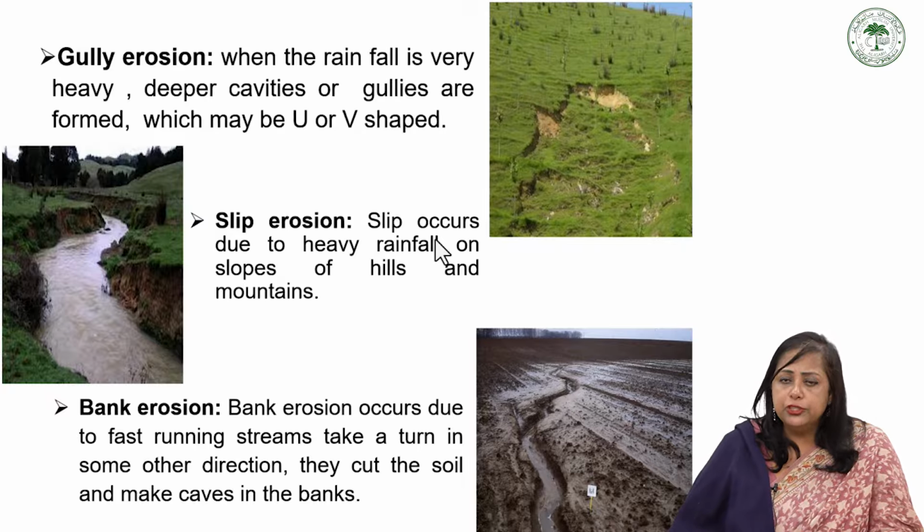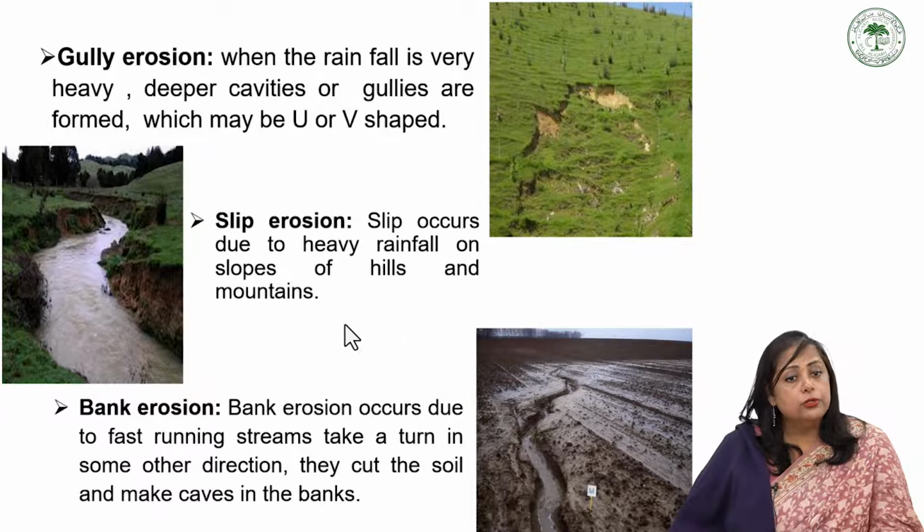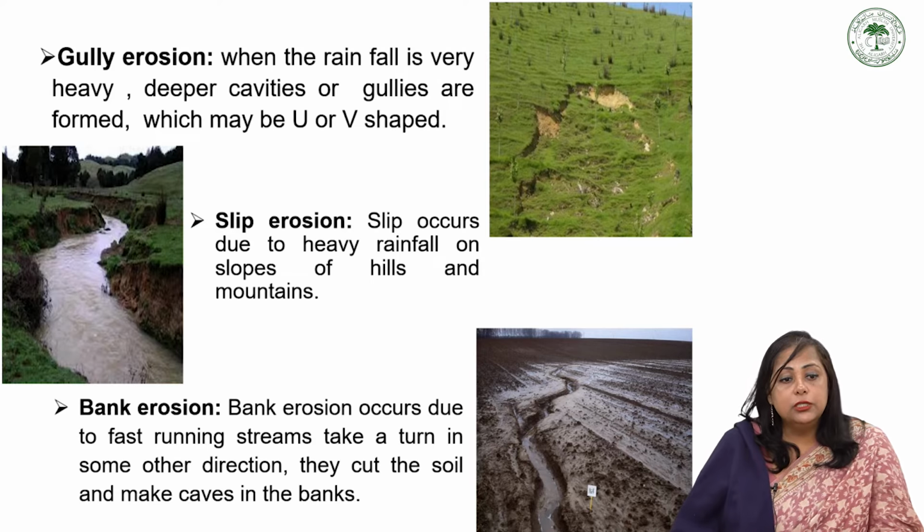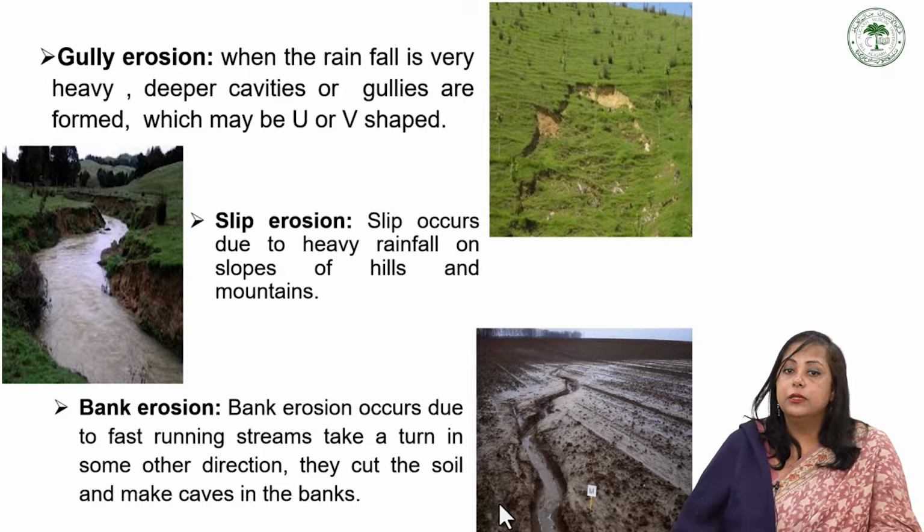And slip erosion, the name itself explains, occurs due to heavy rainfall on the slopes of hills and mountains. That is slip erosion. And the third is bank erosion. Bank erosion occurs when fast running streams take a run in some other direction. They cut the soil and make caves in the bank.